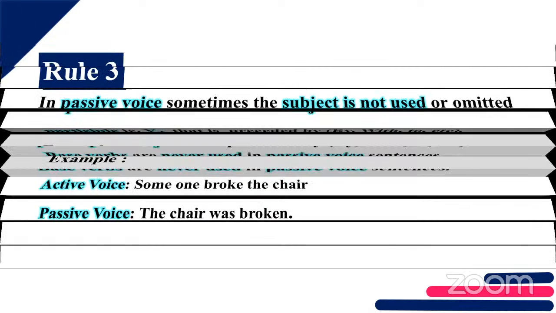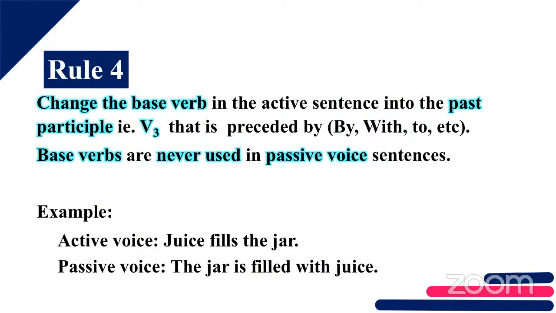Rule number 4. We want to change the base verb. That is, in the active sentence, there will be a verb that you want to convert into past participle form, that is the V3 form of the verb.